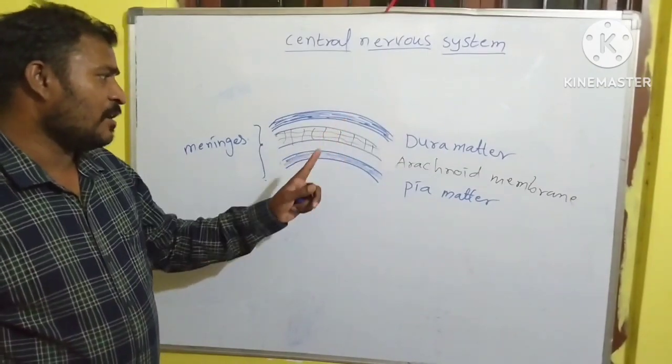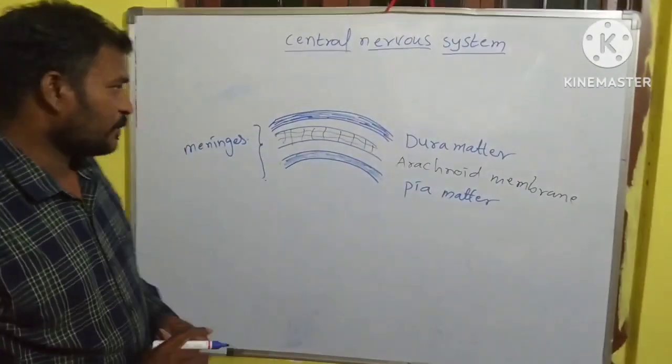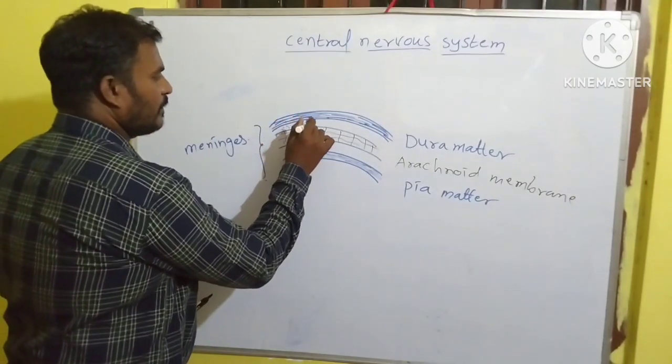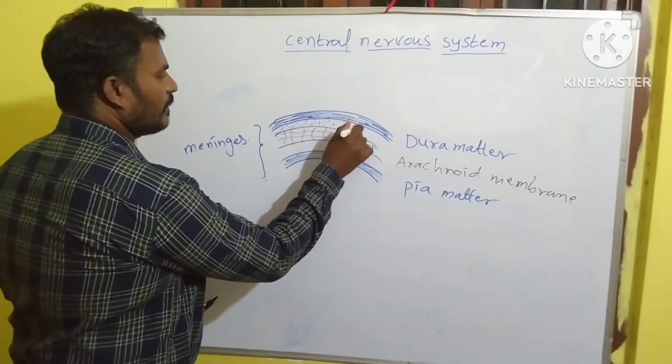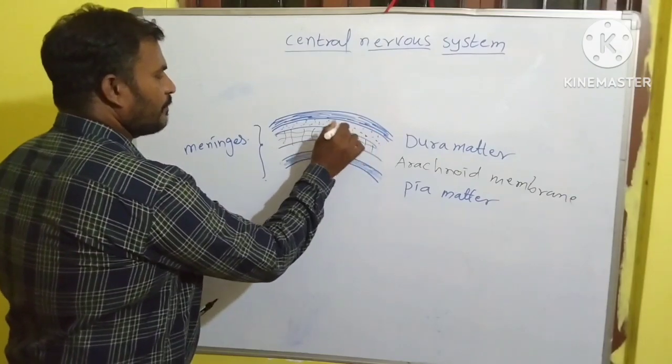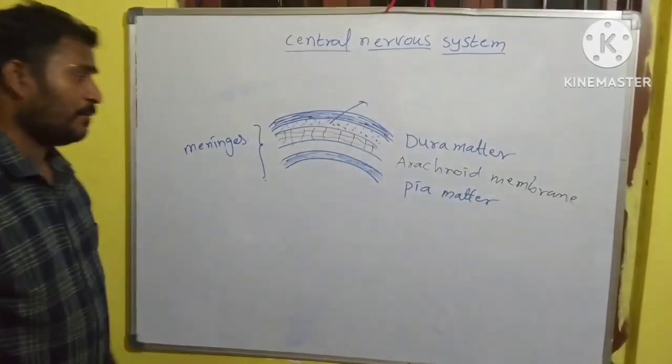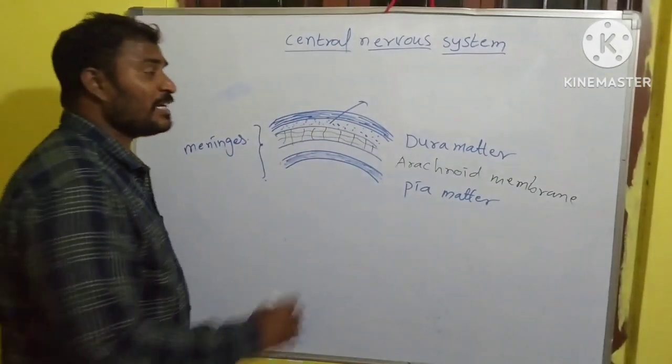Between the dura mater and arachnoid membrane, some space is present. Here, this is the space. The space present between the dura mater and arachnoid membrane is called the subdural space.